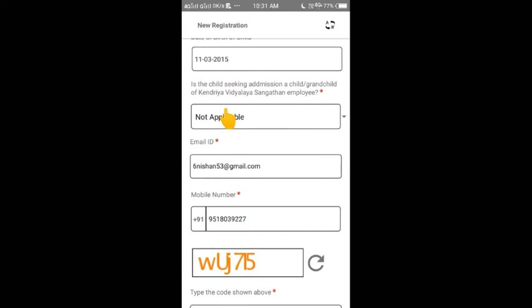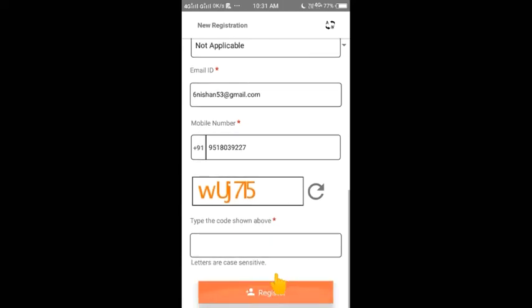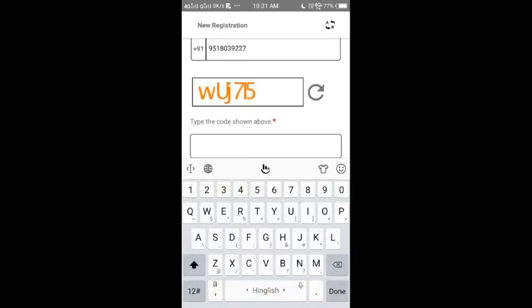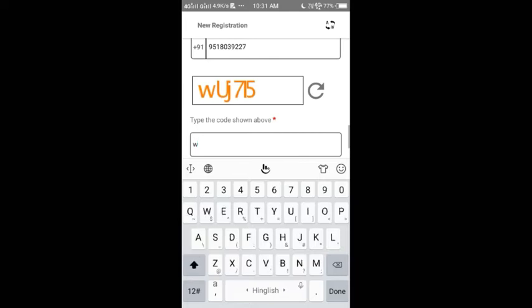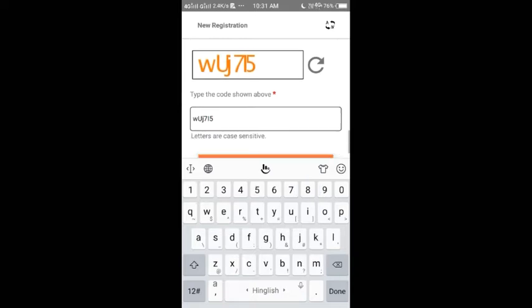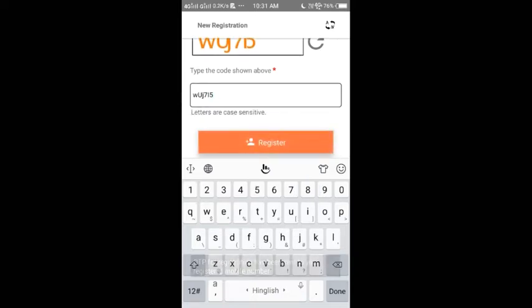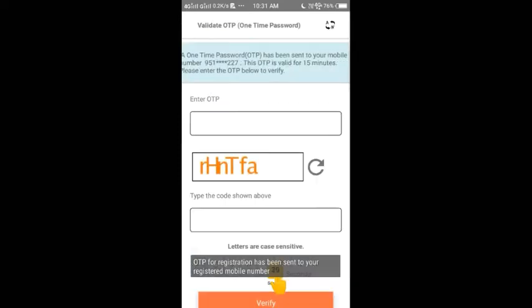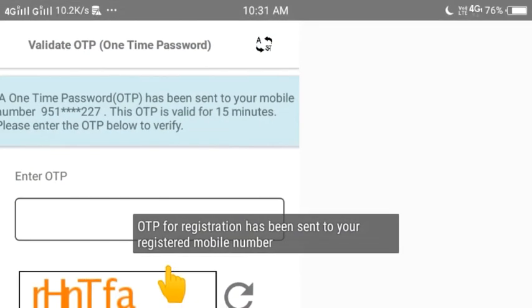Now capital, small, same font, small w, u, small j, 7, I and 5. Register. Okay, now OTP will come.